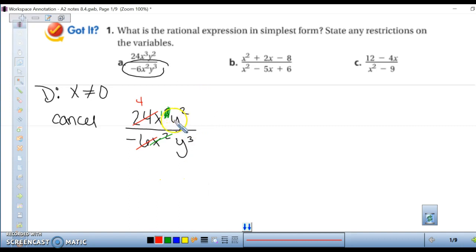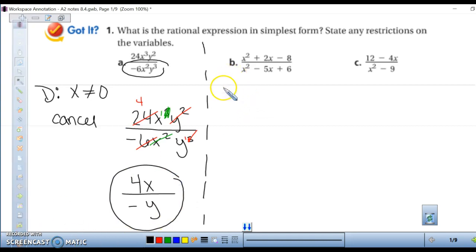And y squared, 2 can be taken away from the top and taken away from the bottom, which leaves y to the first. So we have 4 on the top, x to the first, and on the bottom we have negative y.